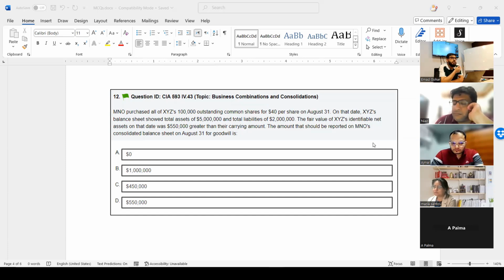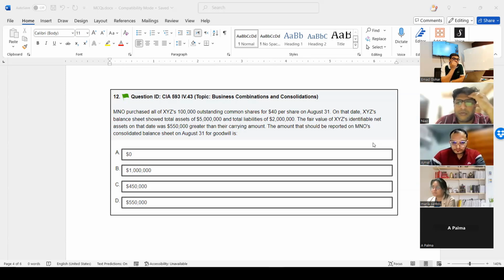Now, what is the next thing we need? By the way, exam technique is first read the requirement. We missed it. The amount that should be reported on MNO consolidated balance sheet for goodwill is, it means we need goodwill. So first thing we have it now, 4 million. Now, what is the second thing we need? Fair value of net assets, right? On that date, the company's balance sheet showed total assets of 5 million and total liabilities of 2 million. Is this relevant for us?